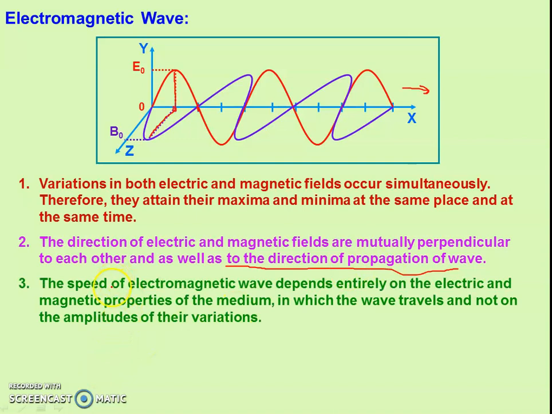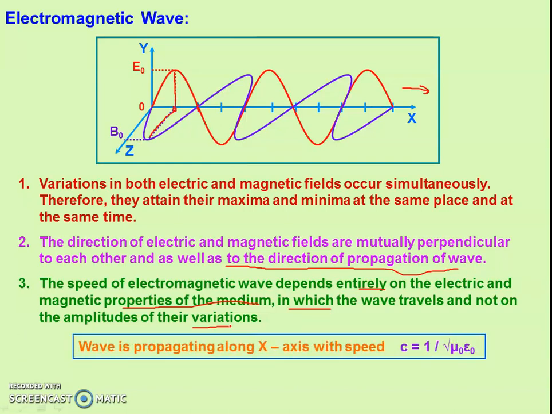Now the third, the speed of an electromagnetic wave depends entirely on the electric and magnetic field properties in the medium in which the wave travels, and not on the amplitude of the variations. It means the speed of light depends on the medium.